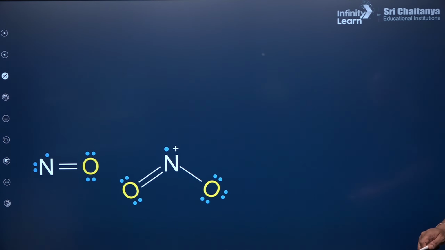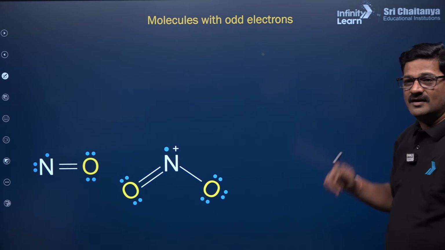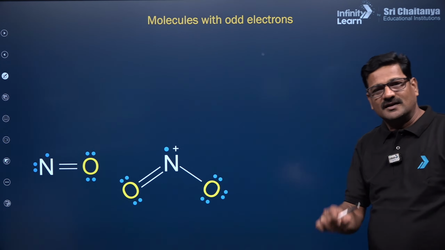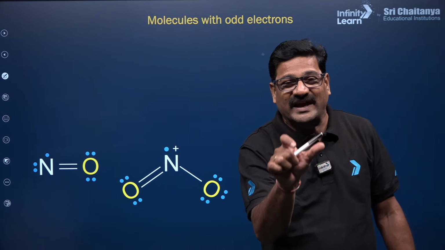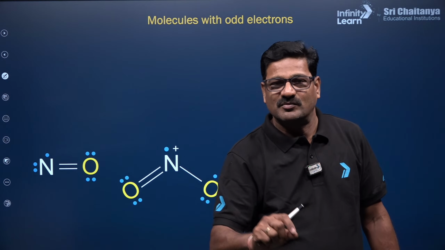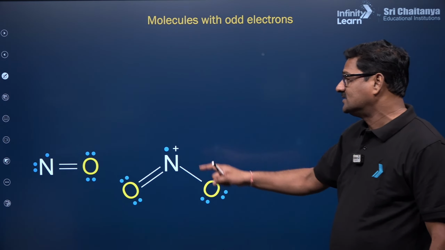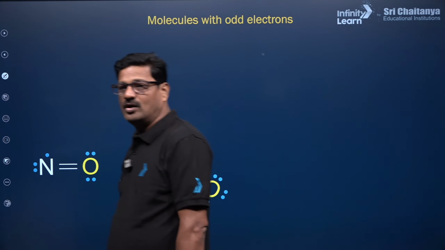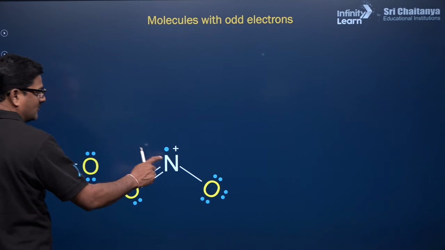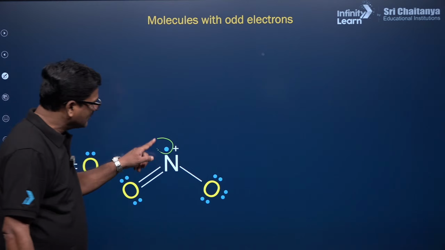Okay, talking about odd electron species, molecules with an odd number of electrons. Electrons are always in pairs, so the number is even, but sometimes you can see an odd number. For example, nitric oxide NO and nitrogen dioxide NO2: there is an odd electron over here and an odd electron over here.